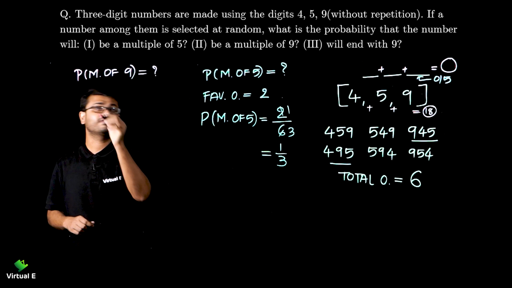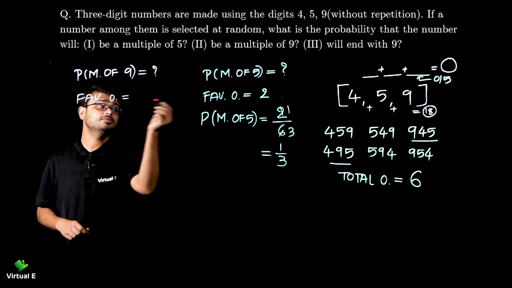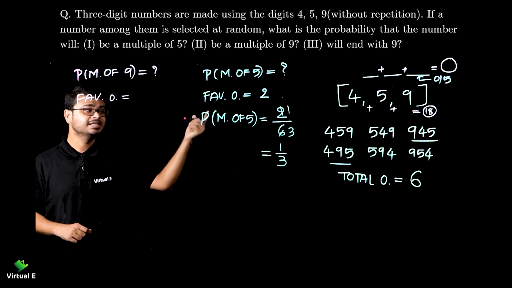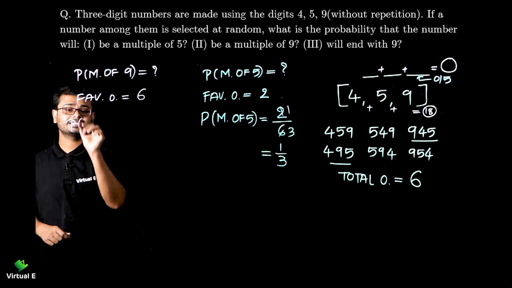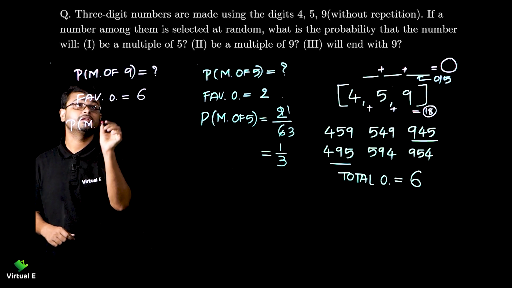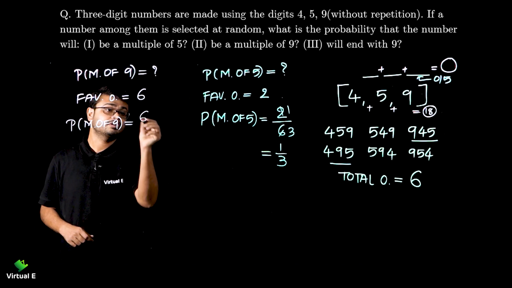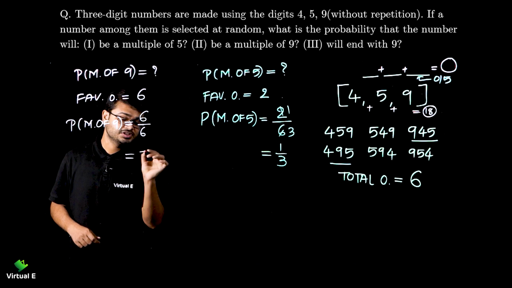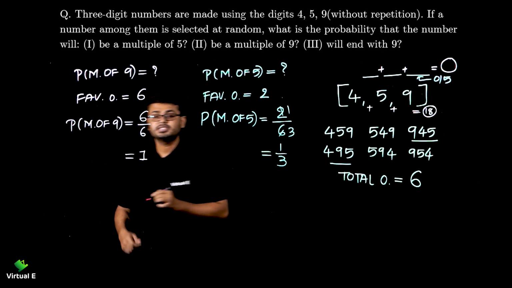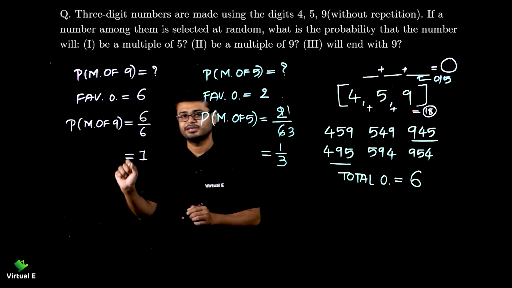So let's write favorable outcome. Favorable outcomes is equal to, how many will it be? How many numbers? 6. So 6 will be there. And let's get the probability. Multiple of 9: favorable outcomes are 6 and total number of outcomes are also 6. So this is what kind of event? This is a sure event, right? This is 100% going to happen. No doubt in it, right?